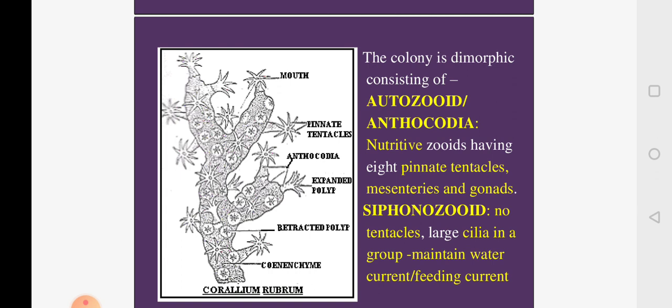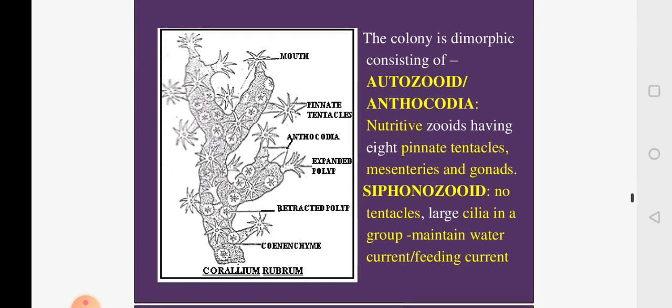And this colony will have two types of zooid. The first type is called autozooid or anthocodia, which is concerned with procuring the food and digesting the food and supplying the food to all other members of the colony. They have a short polyp-like body attached to the coenosarc. The free end has a mouth surrounded by tentacles, and there are generally 8 tentacles which are pinnate in nature. They also have mesenteries and gonads for the purpose of reproduction.